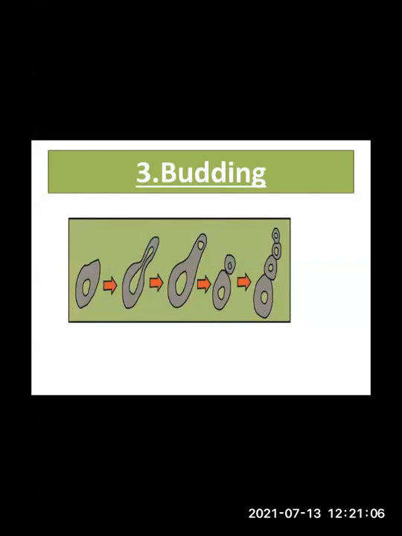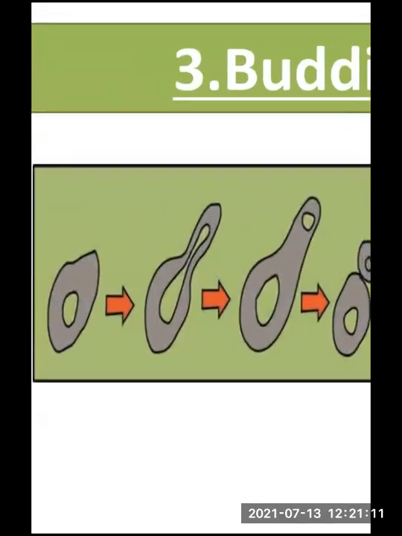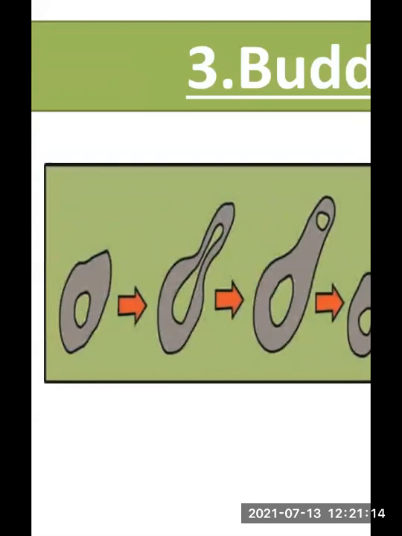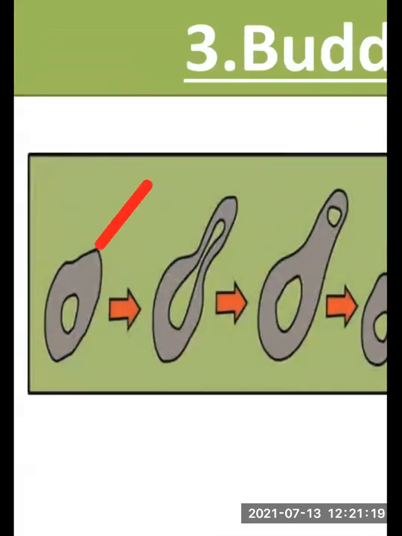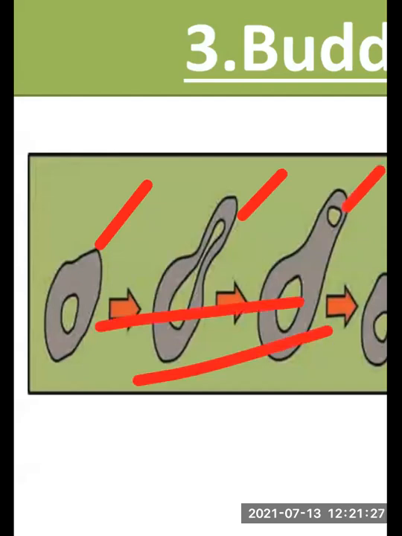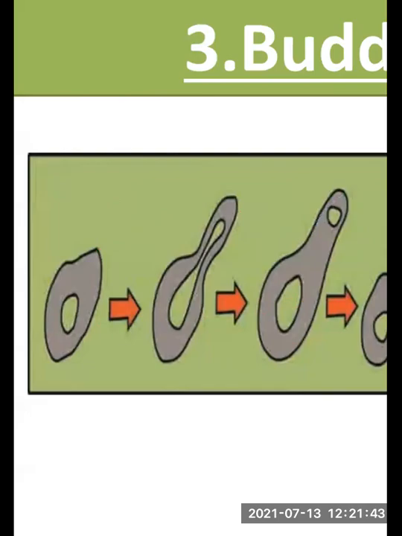The first one shown here is the parent yeast cell. The second one is bulging out. The third is a new bud. Then comes the daughter yeast, and this way the process continues.